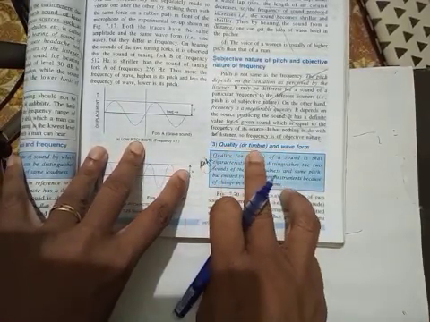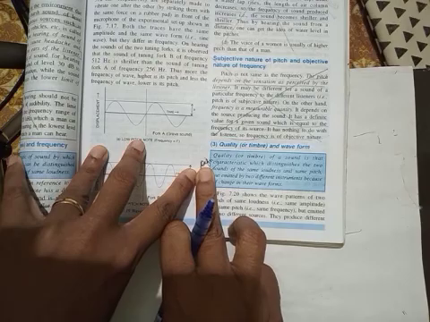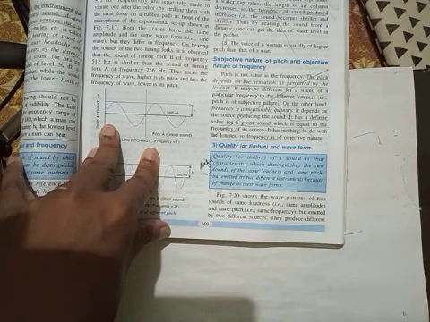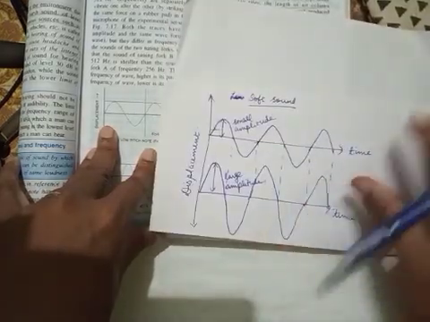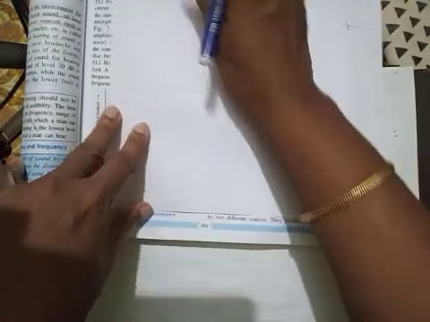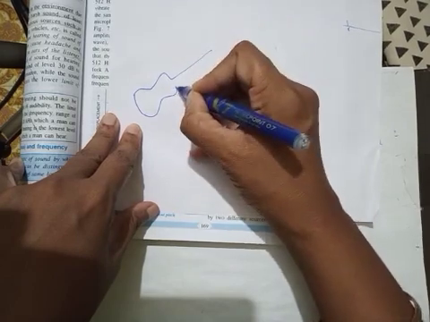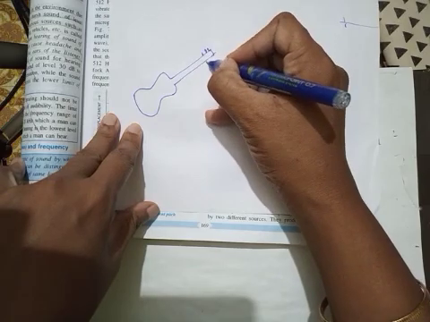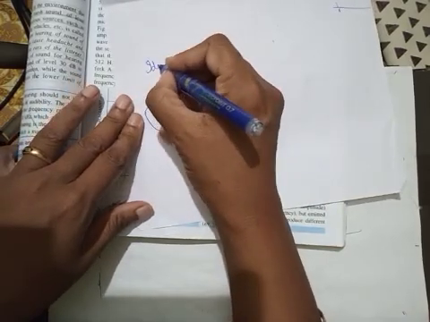The other name for quality is timbre, and it depends on waveform. Now definition. What is quality? Quality means every instrument has its unique property which is called its quality. For example, I take two guitars. Both are same, identical guitars. Same company, same length. Everything is same. Identical means exactly same.